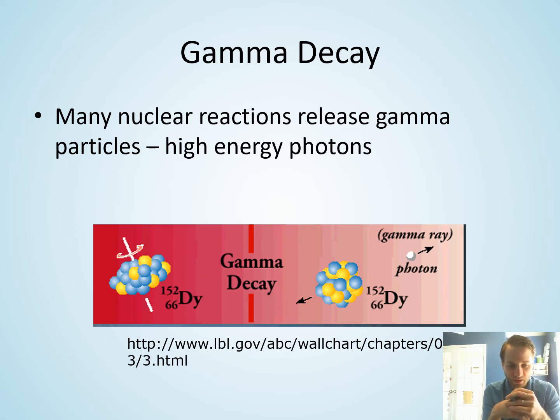And so gamma decay is just emission of light. And again, often the alpha and beta decays that we just showed are going to be emitting gamma radiation as well.